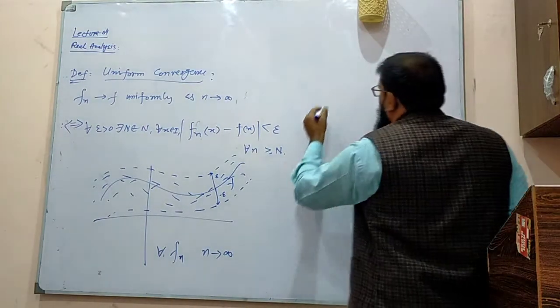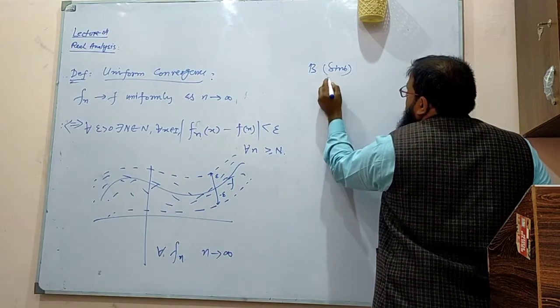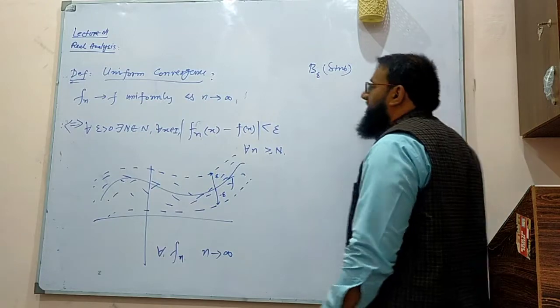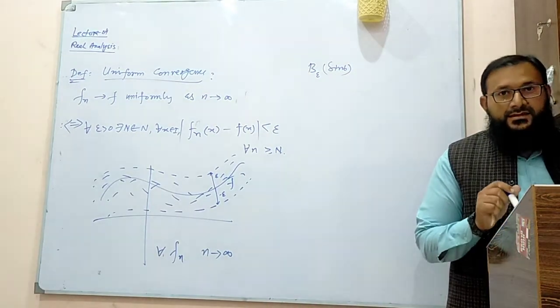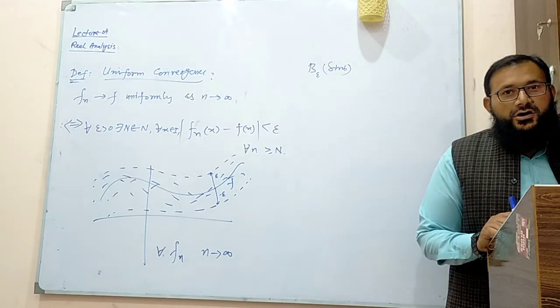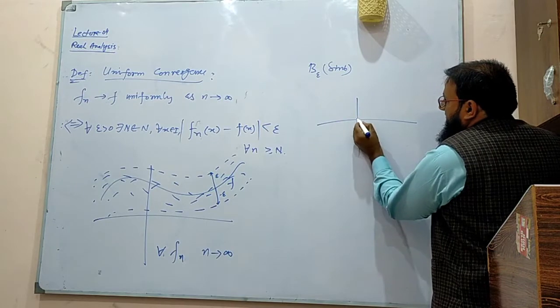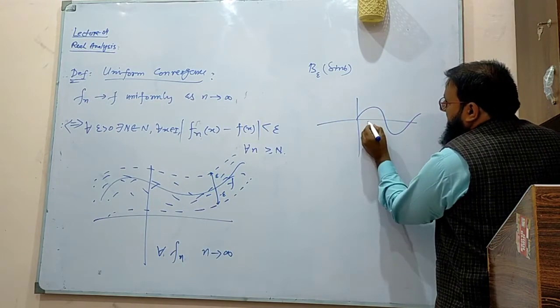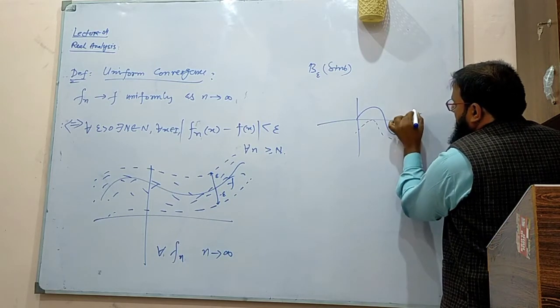And if I ask you, what is the epsilon ball around sine t? Can you tell me? How to make an epsilon ball around sine t? You make a graph of sine t that looks like this, and you make some epsilon ball around this. It's somehow looking like this.